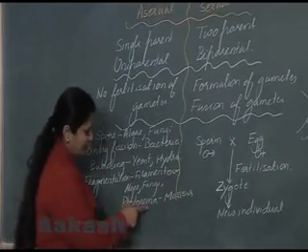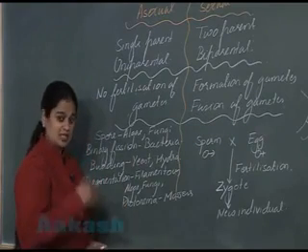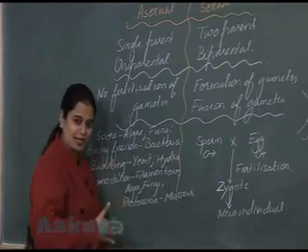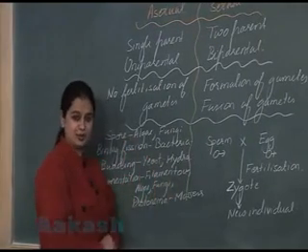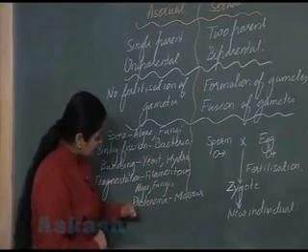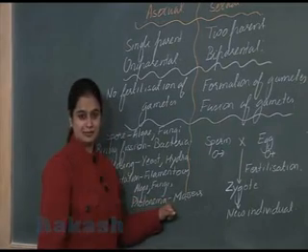This is a filamentous structure present in mosses. Yes, this filamentous structure will break and the fragments which are formed, they will form new individual. We will discuss more about the protonema in the chapter Plant Kingdom.